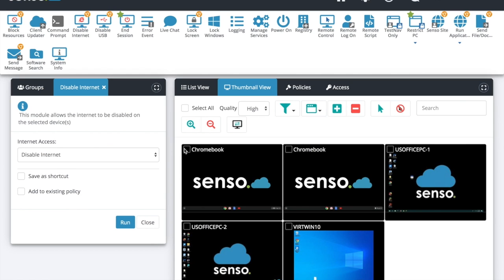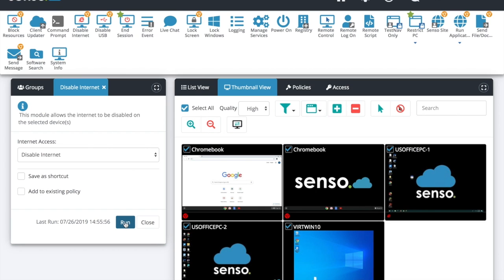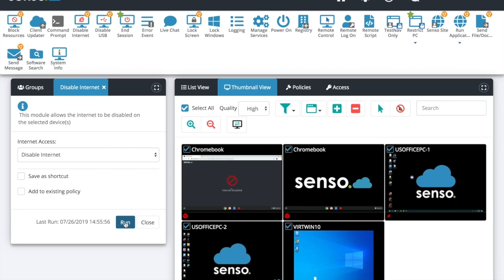Disable the internet. Now, disable the internet, what it does is it doesn't actually turn off the internet on your devices. What it does is it disables users' ability to go out to a browser. So they're trying to go through Google, they're trying to go through IE, they're trying to go through Chrome, Opera, everything else, and get out to a browser to do something. They're not going to be able to do that. They're going to be locked into whatever is installed onto that device locally.